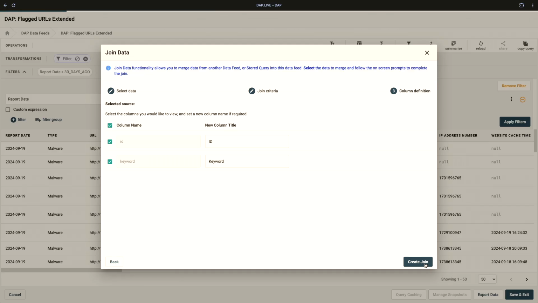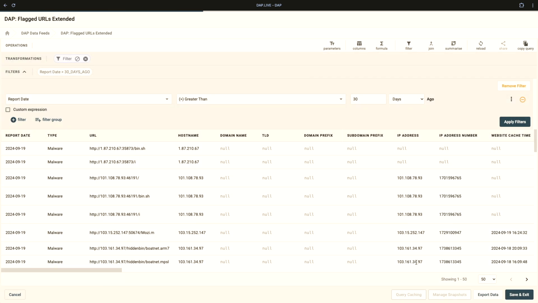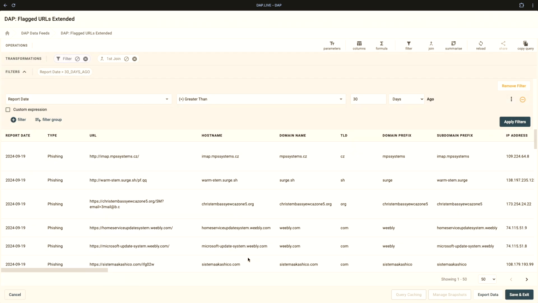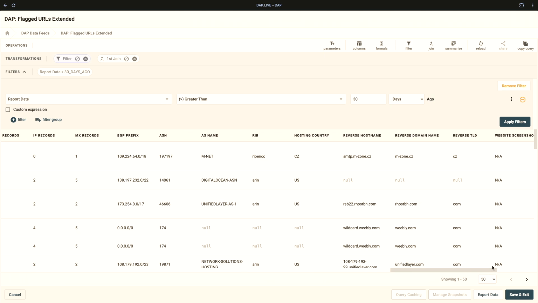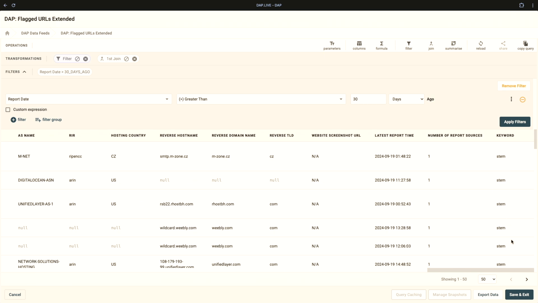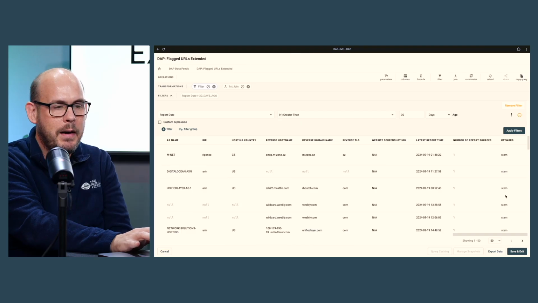Coming through here, I'm going to also retain the keyword as part of the data set so that we can have a context for where that match was found in the data, and go ahead and create that join. We now have a limited data set which only refers to URLs that contain our keywords. So you can see at the end of this row, we actually have a column here which tells us which keyword has been used to generate that particular match.